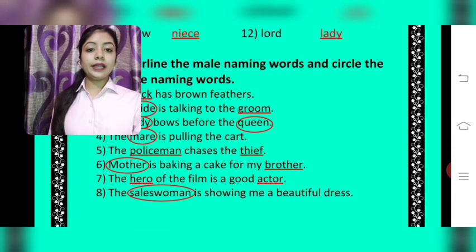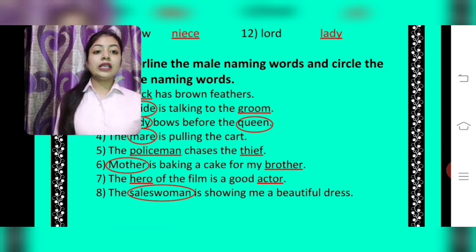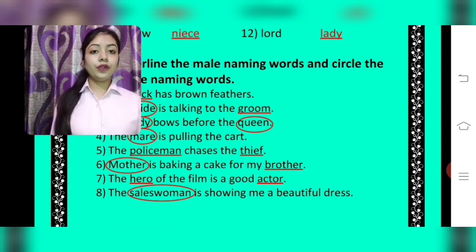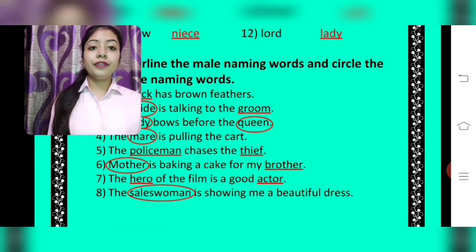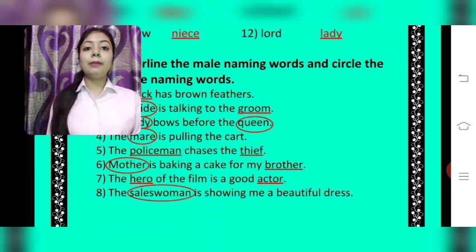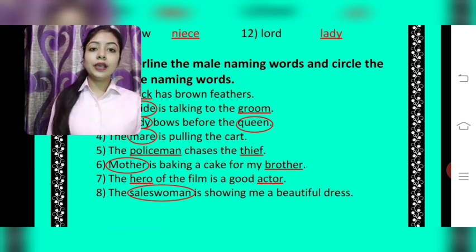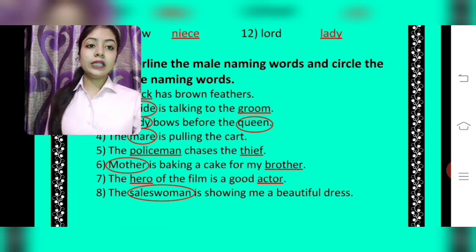Next, last sentence. The saleswoman is showing me a beautiful dress. Here woman is coming, saleswoman. So woman is a female naming word. So saleswoman, the complete word, also becomes a female naming word. Circle it, students.